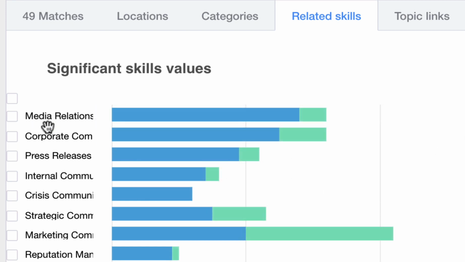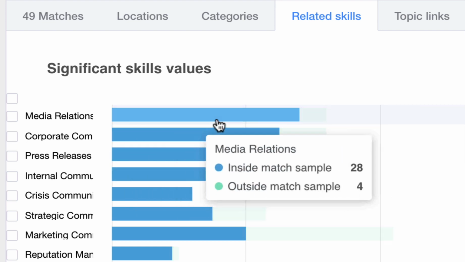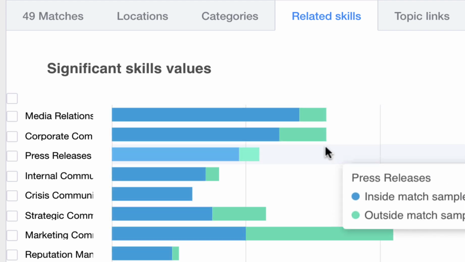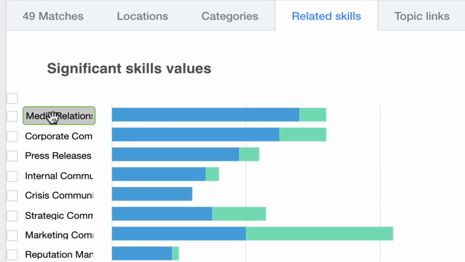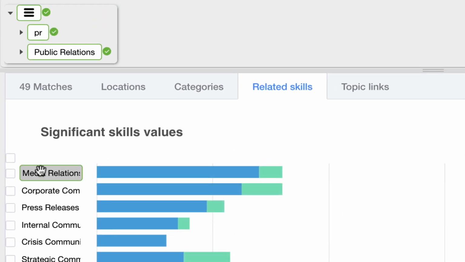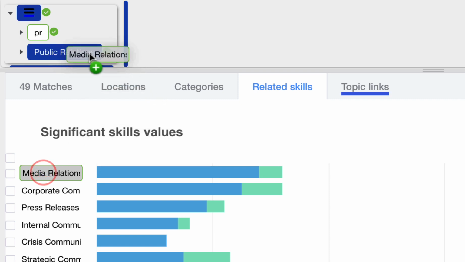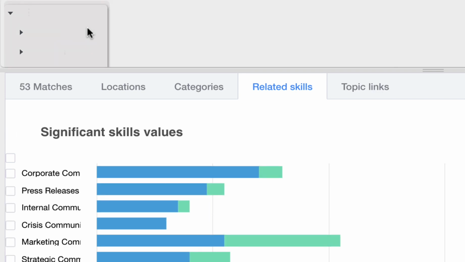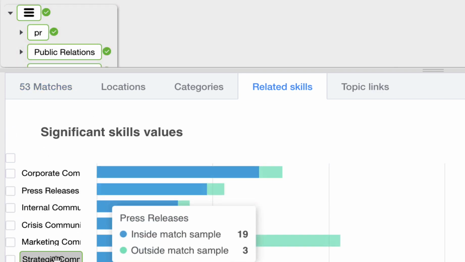So we get things like media relations, corporate communications. What we're seeing with these bar charts is the blue is essentially all of the people that we've matched already, and the green is the additional people that we would match if we were to add these in as an OR clause. If we were to expand our query with media relations as opposed to just public relations, let's do that now. I can drag it up and put it into an OR. We should see our number of matches go up from 49 to however many were hovering there in the green part of that bar. So there we go, we've got 53 matches now.